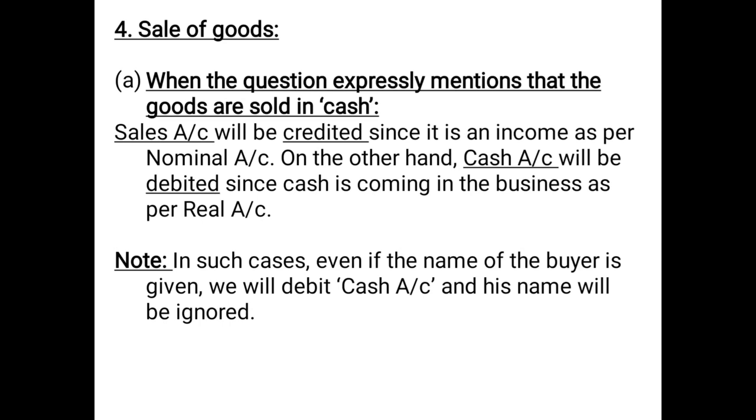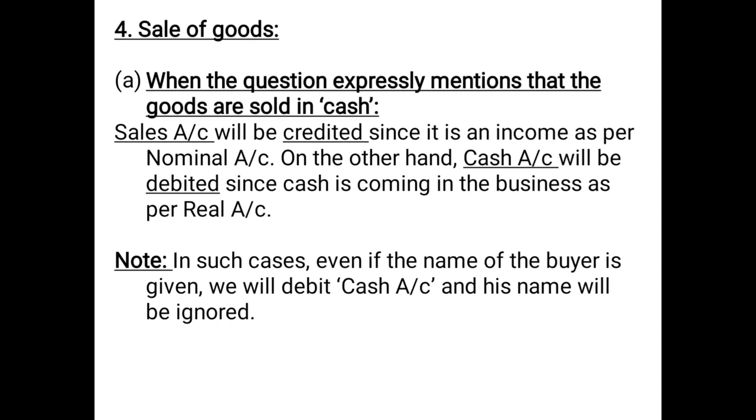Now, there are a few points you need to remember when we discuss sale of goods, which is somewhat like purchases. In purchases, we discussed that there can be three cases. One, when the cash word is specifically given, when you are informed that the purchases are exclusively in cash. Another can be when you are informed that goods are exclusively on credit. And third can be when there is no information given whether it is a cash or credit purchase, then in that case you assume it to be a credit transaction.